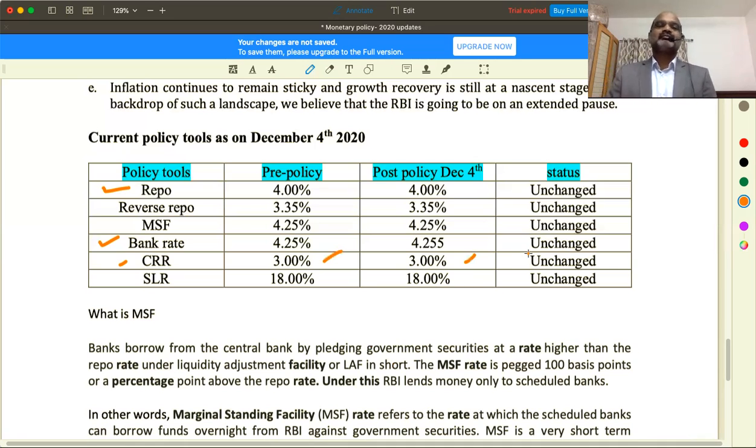So CRR is the amount of money that a bank will keep with the Reserve Bank of India out of time liabilities and demand liabilities. So that rate is unchanged. Clear? Everybody?